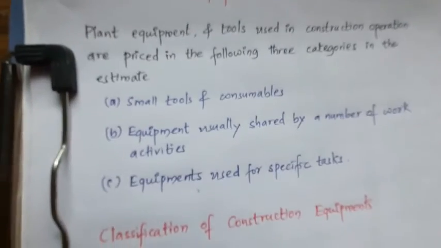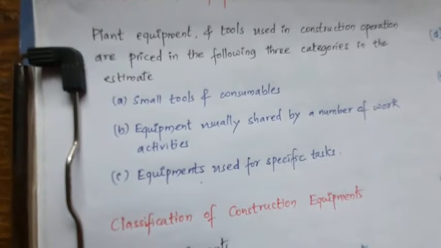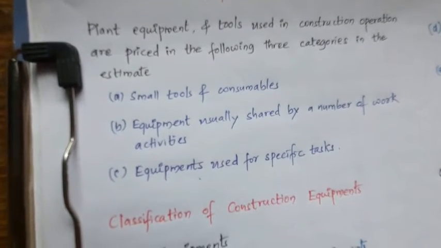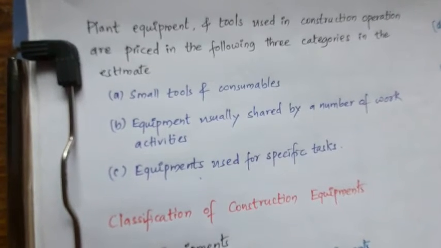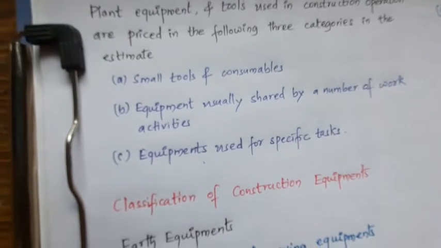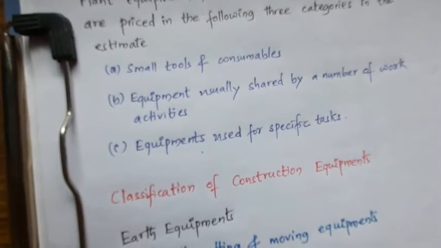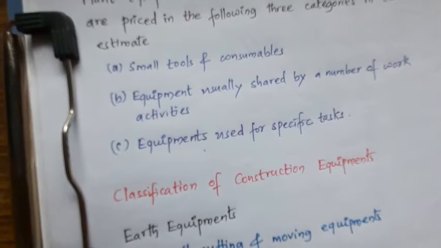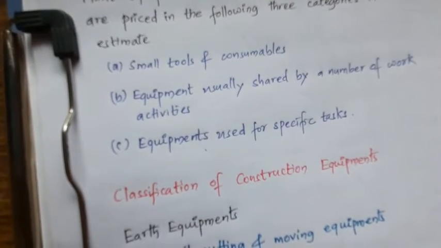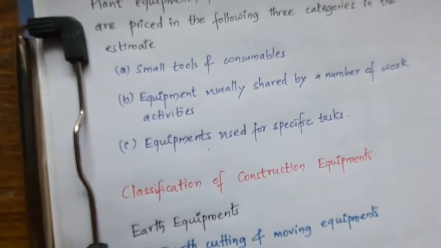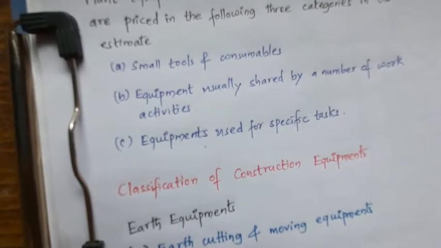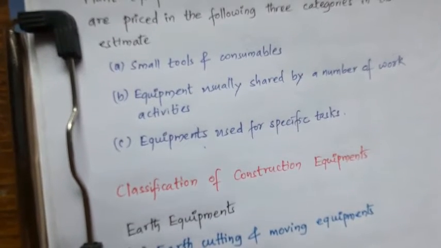As we see here, the plant equipments and tools used in construction operations are priced in the following three categories in the estimate. First is small tools and consumables, like hand tools up to a certain value together with blades, drill bits, and other consumables used in the projects, which are priced as a percentage of the total labor price of the estimate.